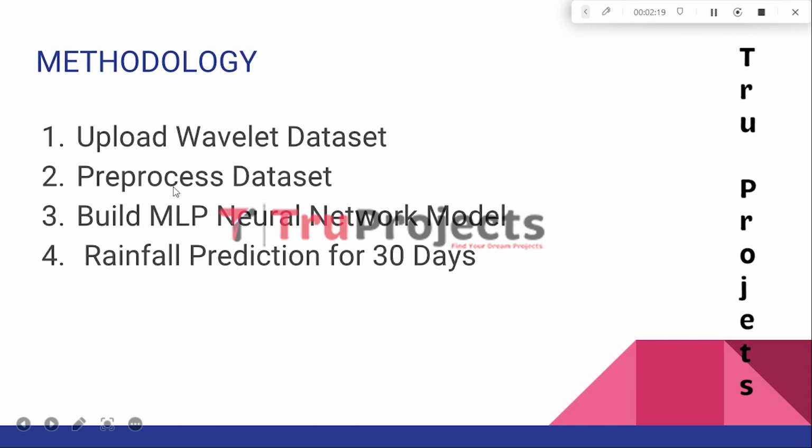And the second module is Pre-processed Dataset. The Pre-processed Dataset module involves preparing the wavelet dataset for training the MLP neural network. Pre-processing steps include data cleaning, normalization, feature extraction, and partitioning the dataset into training and testing sets.